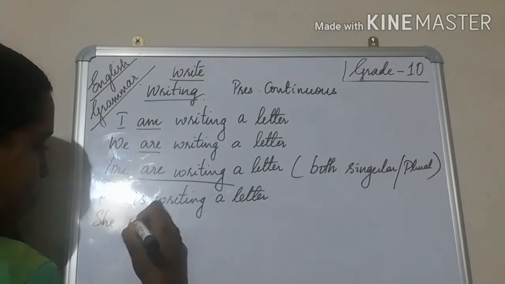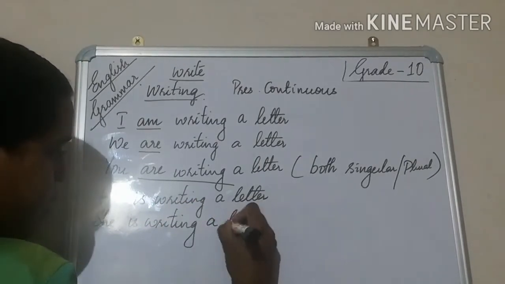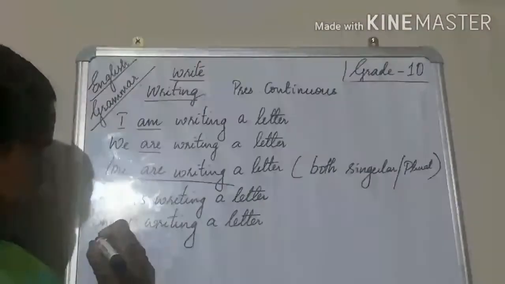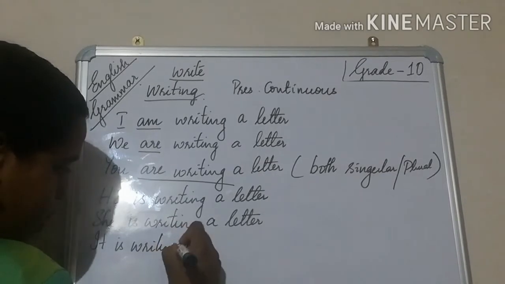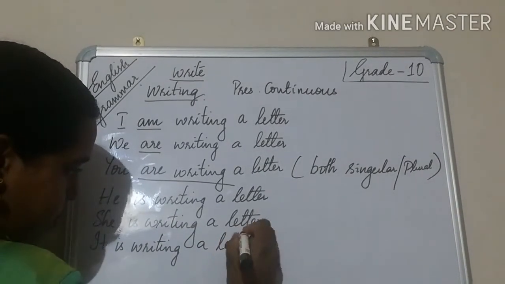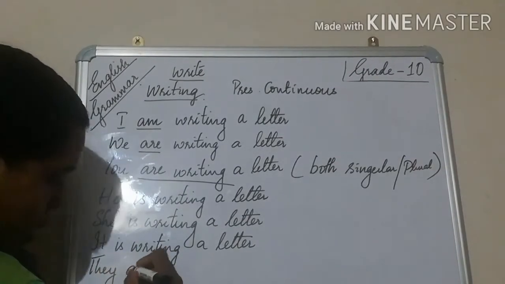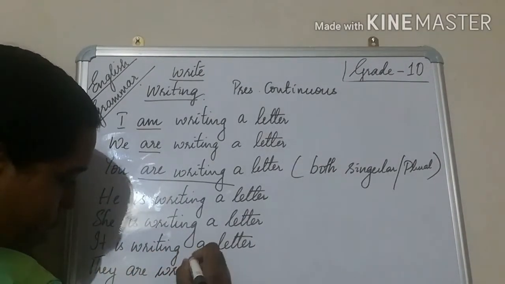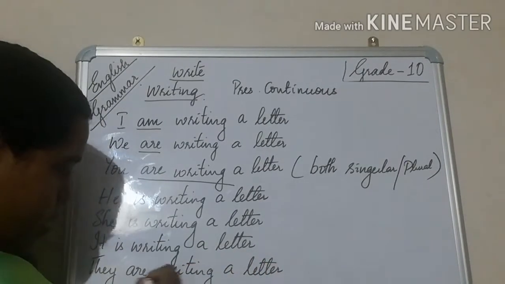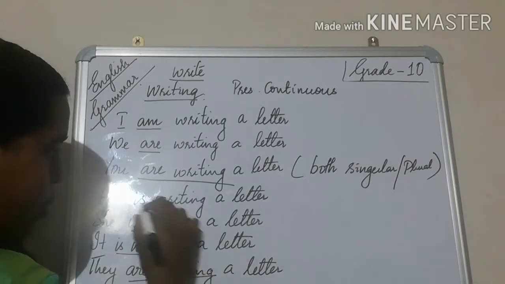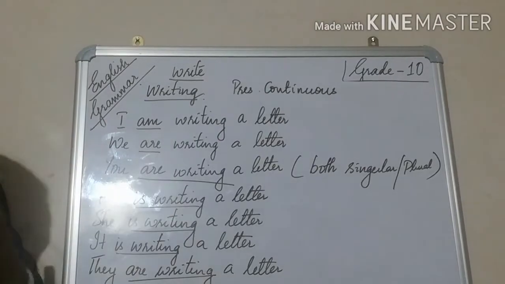Okay, she is writing a letter. It is writing a letter. They, it's plural, so they are writing a letter. Yes, hope it's very useful for you. And how to frame a sentence will be more helpful for you.